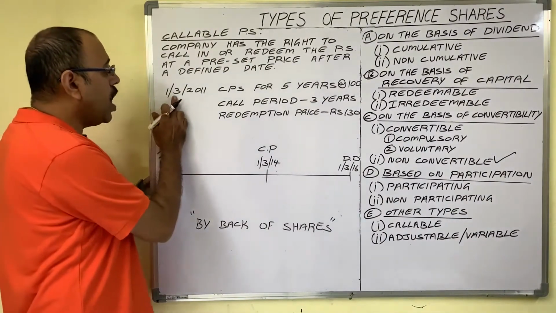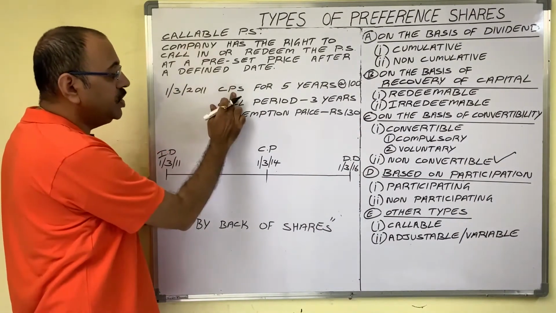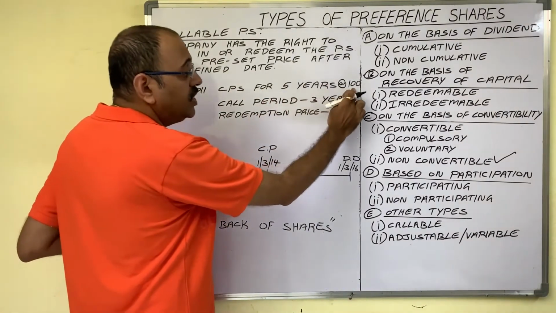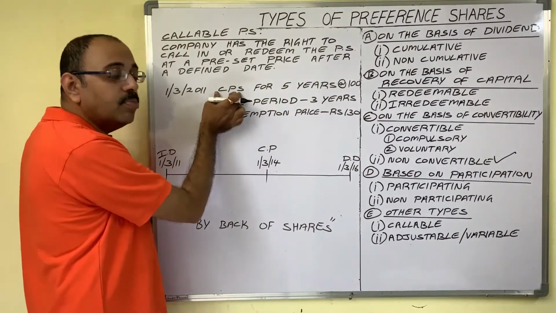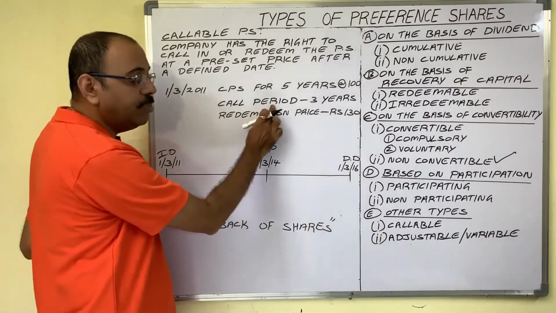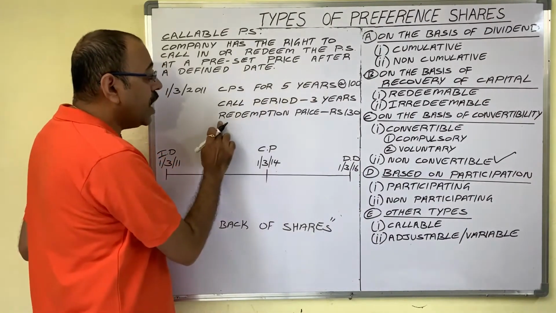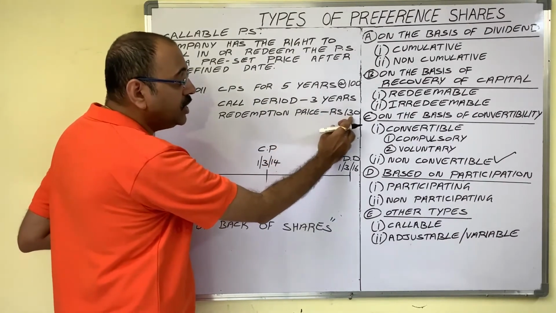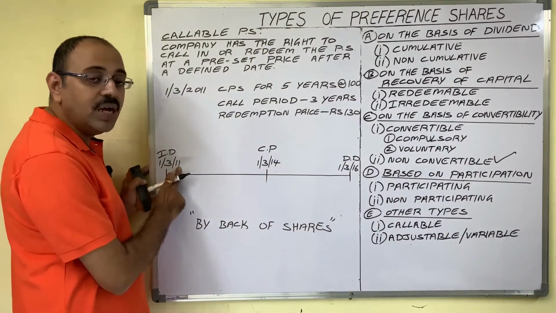Suppose on 1st March 2011, company issued callable preference shares for 5 years period. One share face value is 100 rupees. And as this is callable preference share, on share document company mentions the call period. Call period is 3 years. And company mentions redemption price also. So redemption price is 130 rupees. Issue date is 1/3/2011.